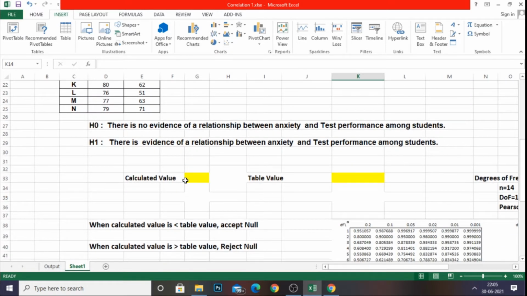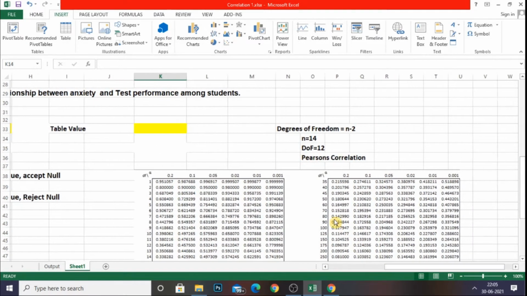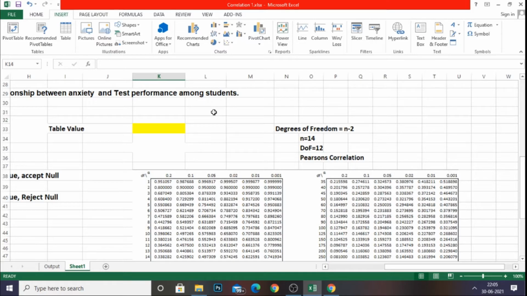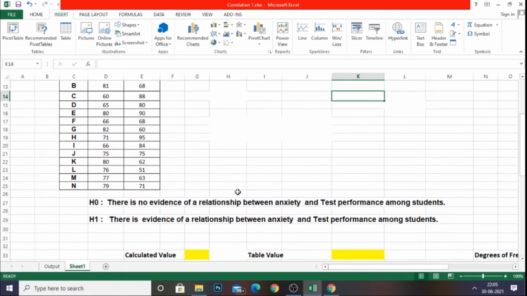For your convenience, I have prepared the calculated value as well as the table value. Also, I have the degrees of freedom. As you know, for a correlation, the degrees of freedom is n minus 2. In order to confirm our table value, we need the degrees of freedom. Here in this problem, n is 14, the sample we have chosen, and the degrees of freedom is 14 minus 2, which is 12. With this, we are going to confirm the hypothesis.